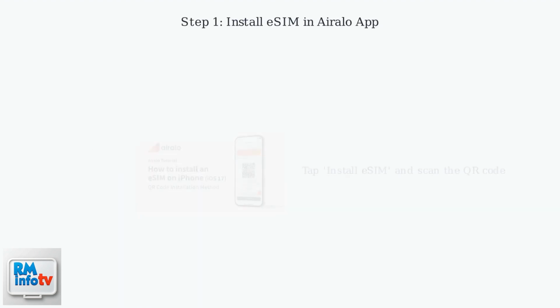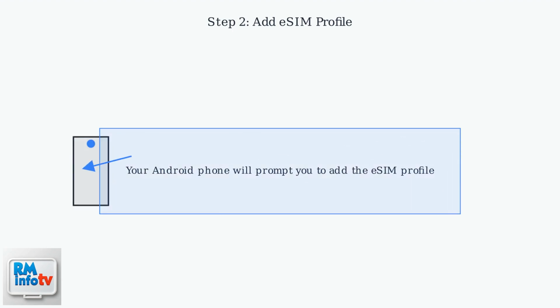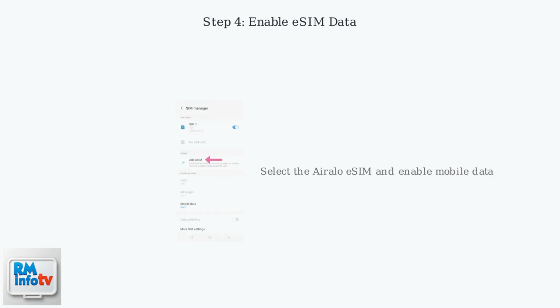In the Airalo app, tap Install eSIM and scan the QR code provided. Your Android phone will prompt you to add the eSIM profile. Once added, go to Settings, Network and Internet, SIMs, and select the newly added eSIM profile. Enable mobile data for the Airalo eSIM.